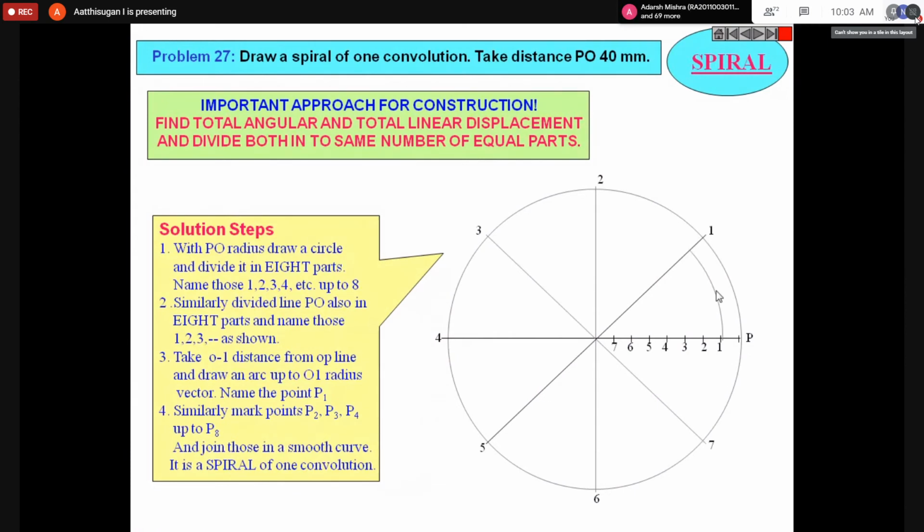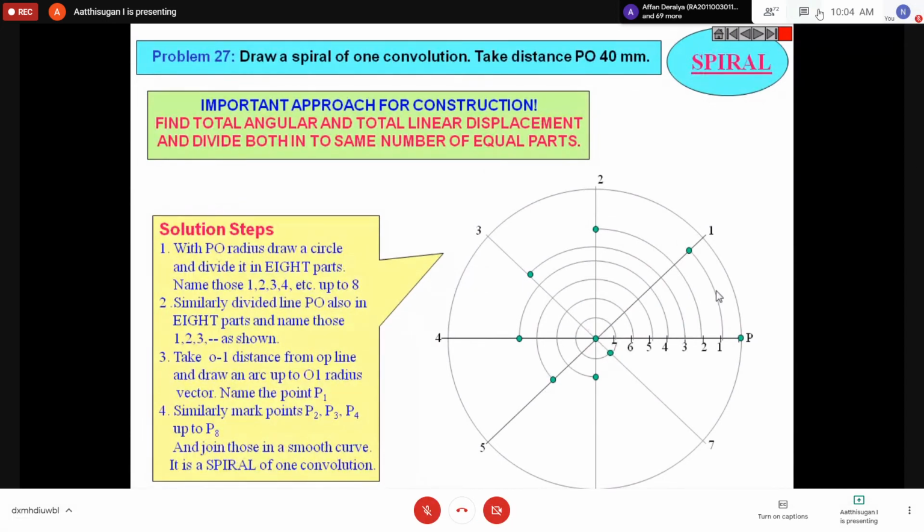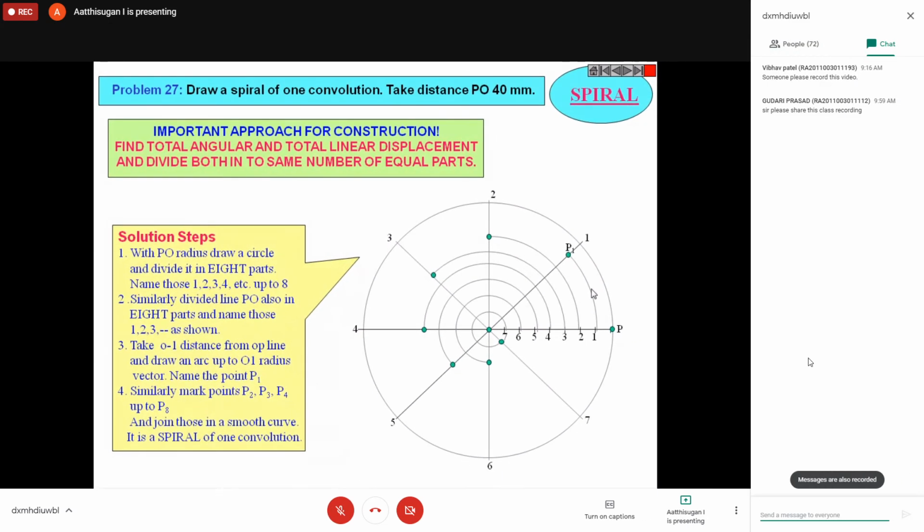Extend it: 1 to O1, 2 to O2, 3 to O3, 4 to O4, then 5 to O5, 6 like this, 7 to here. Seven is the same, it will come. Then mark all the intersection points. Then join with the spline. So this is your P1 moving: P1, P2, P3, P4, P5, P7. Then join all the intersection points. We are getting the shape of the spiral. Remember, this is for one revolution.